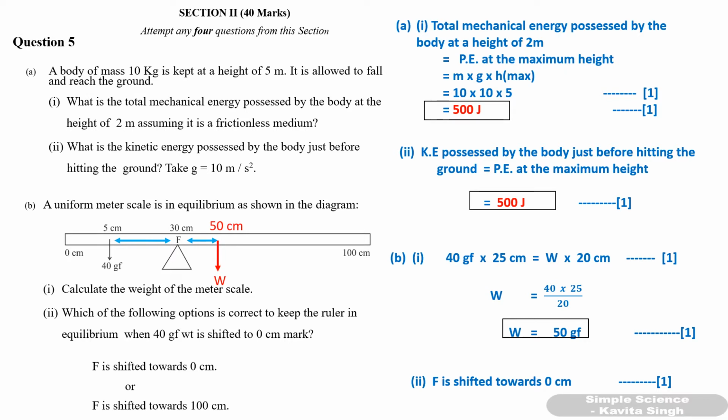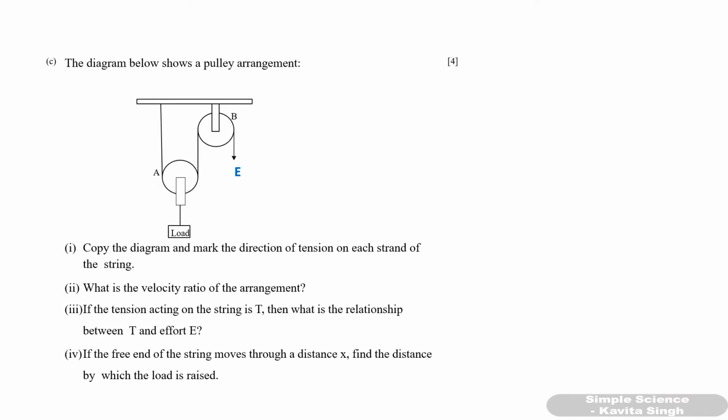Next question. The diagram below shows a pulley arrangement. Copy the diagram and mark the direction of tension on each strand of the string. All parts are 1 mark each. Now you just have to copy the same diagram and show the tension in each strand. So this will contain 1 mark. The tension in each strand will be same and in upward direction. So show the arrows and mark T.